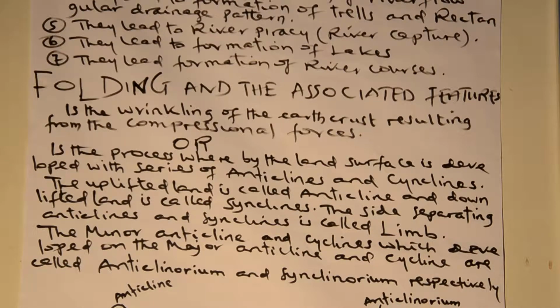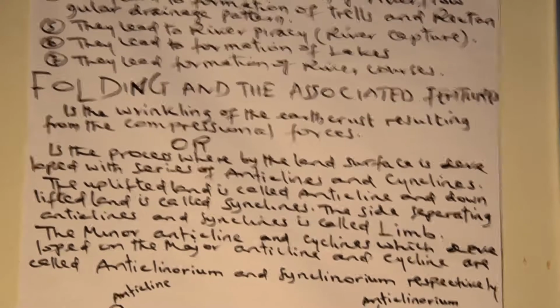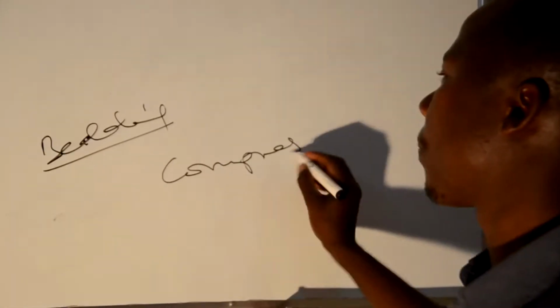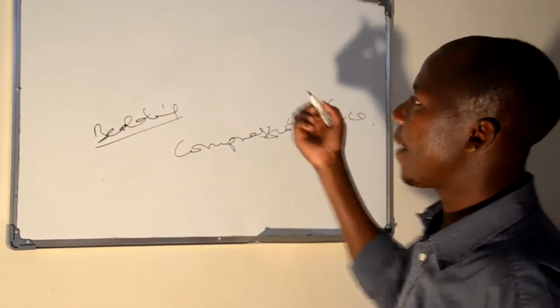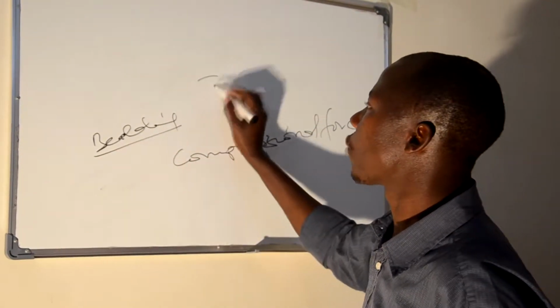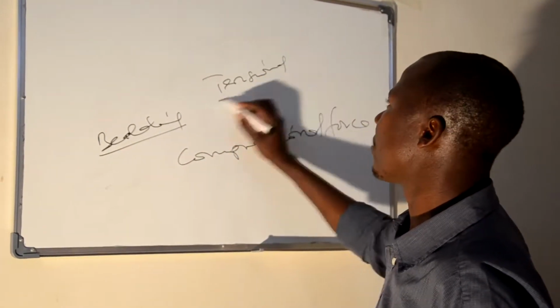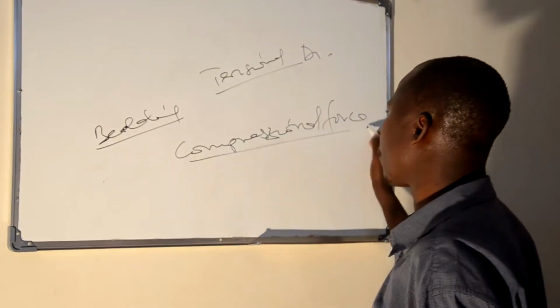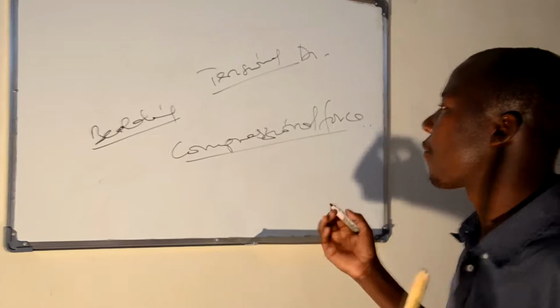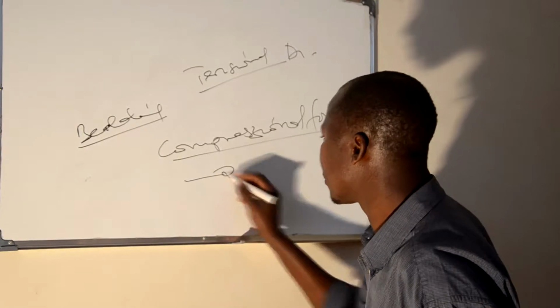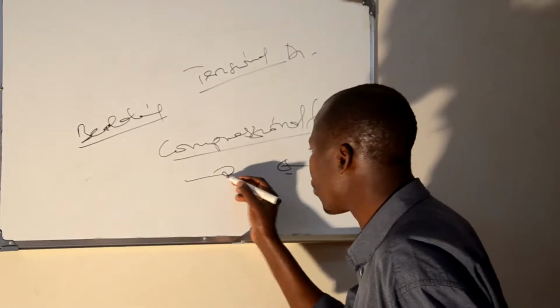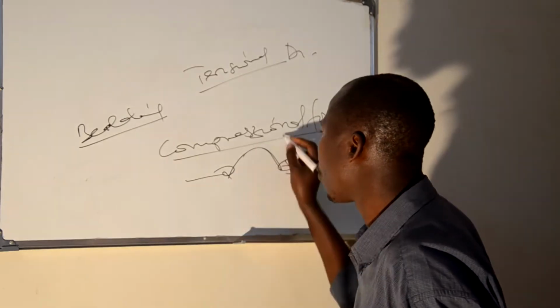Dear students, whenever we're talking about wrinkling, this refers to the bending of the earth's crust, and this is caused by compressional forces. Though faulting was caused by the tensional force, which means the divergence of material, compression forces bring material from different areas to reach the same area, which means a convergence of material from different areas, and when material converges it can lead to the formation of folding.